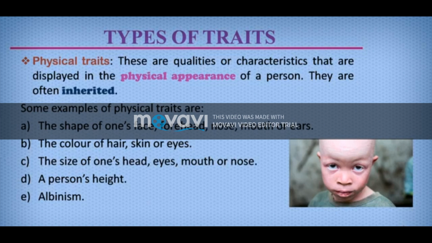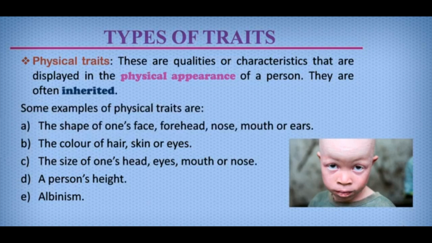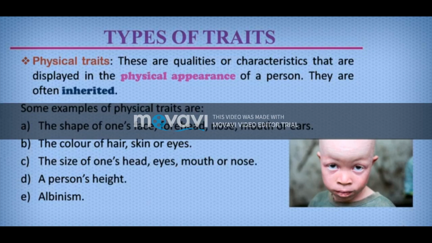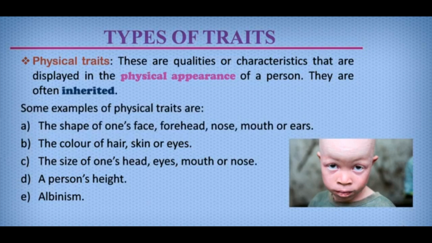Children, can you look at the picture? What can you see? The boy is having white skin. Why did he get like this? Because it's a genetic disorder which he got from his parents. Let me explain what albinism is.